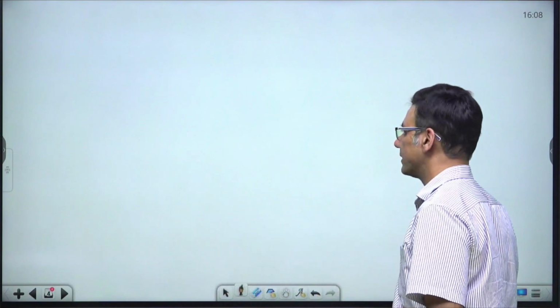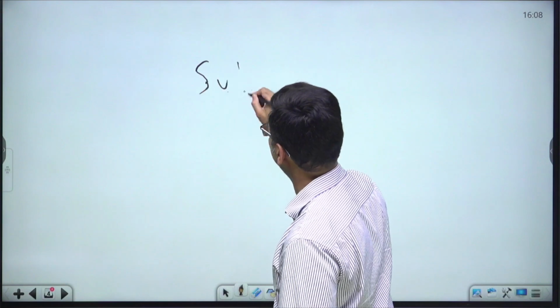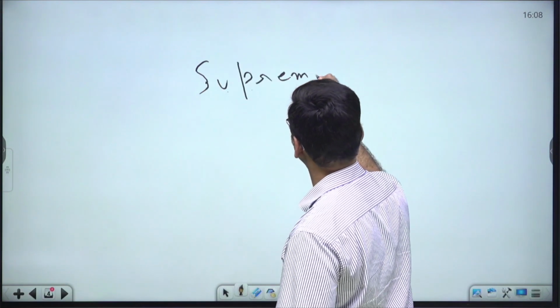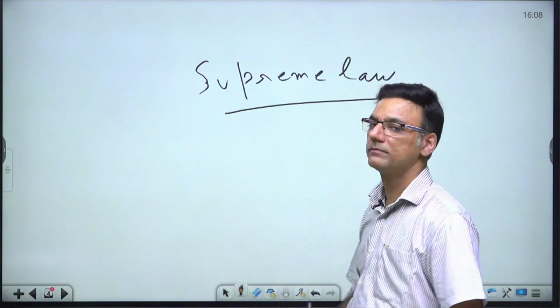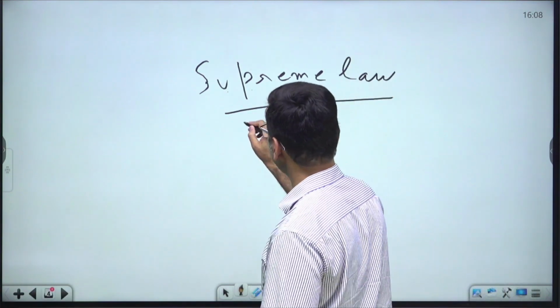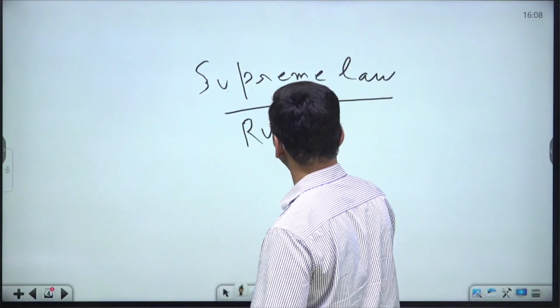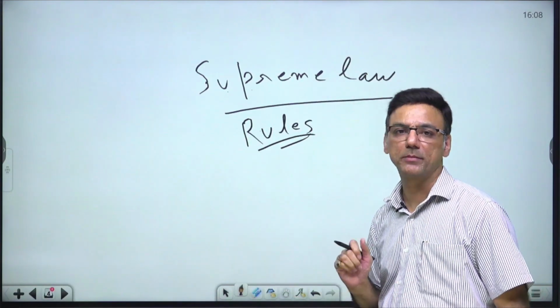So for that, you need to understand that constitution is the supreme law of the land. And it comprises rules which are acceptable to all the people of the country.